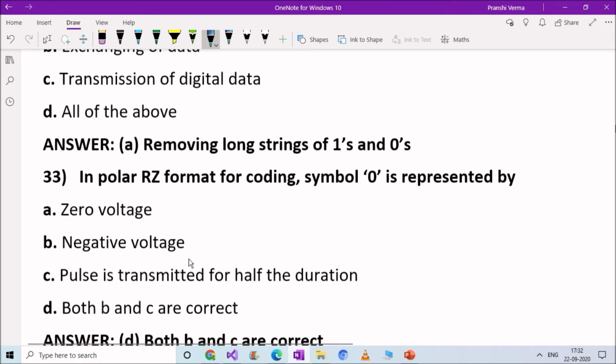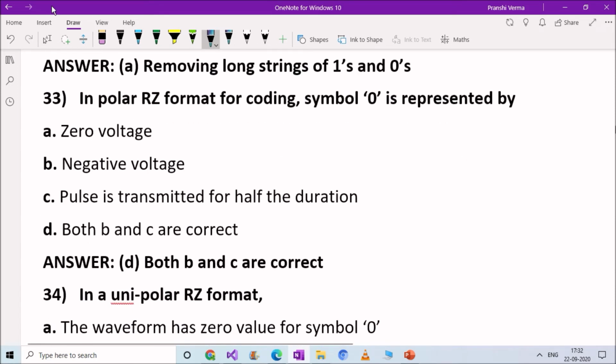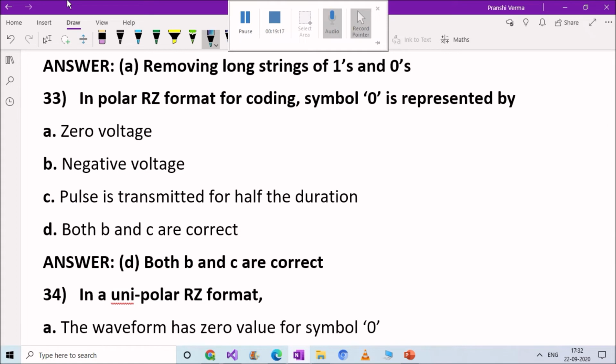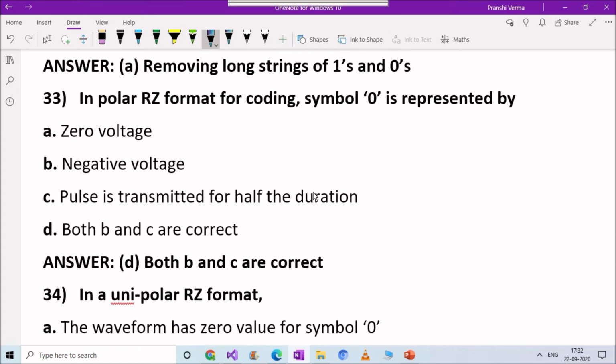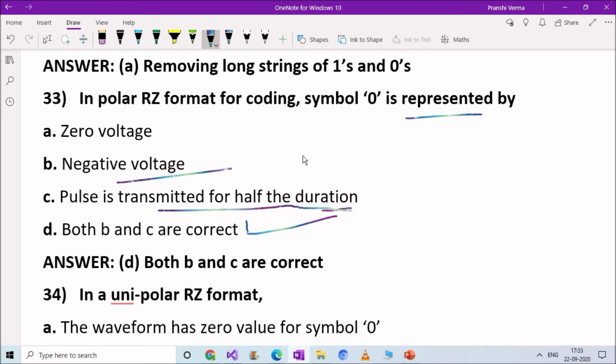Next question. In polar RZ format for coding symbols, 0 is represented by: option A, 0 voltage; option B, negative voltage; option C, pulse is transmitted for half the duration; option D, both B and C are correct. Right answer is option D. In polar RZ format, symbol 0 is represented by negative voltage as well as a pulse transmitted for half the duration.